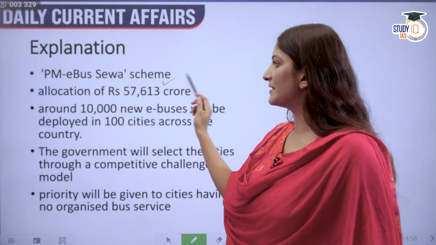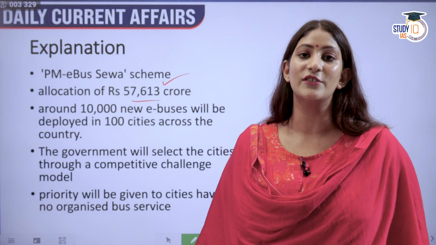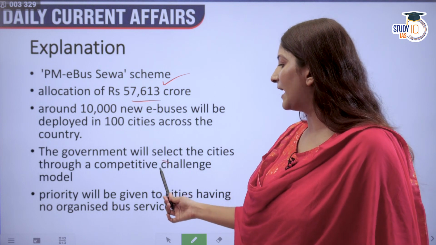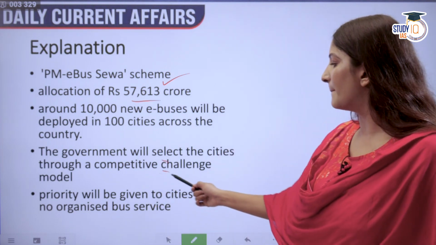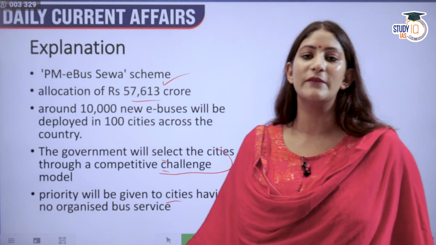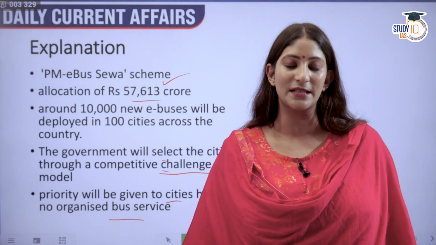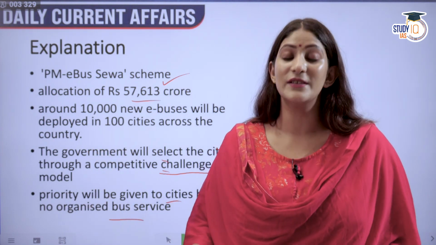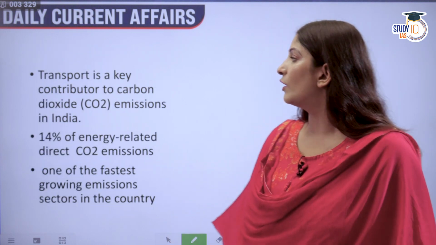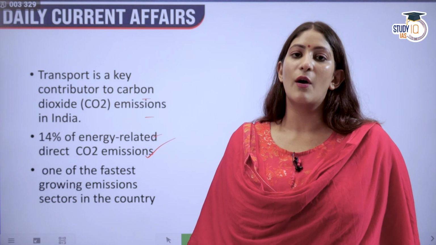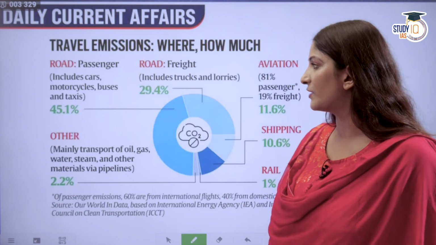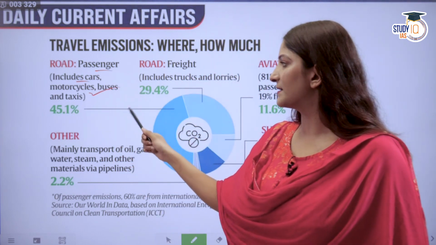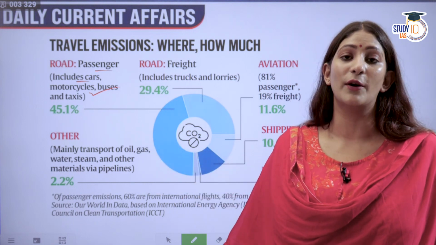So the PM e-bus Seva scheme has an allocation of 57,613 crore. Around 10,000 new e-buses will be deployed in 100 cities that will be selected by the government through a competitive challenge model, and priority will be given to those cities which do not have any organized bus service, because these are the cities which actually have disorganized bus service and hence they emit a lot of carbon. Also, transport is a key contributor to carbon emissions. Of that, 14% is contributed by transport, specifically passenger vehicles, which include cars, motorcycles, buses, taxis. This accounts for a whopping 45.1%.